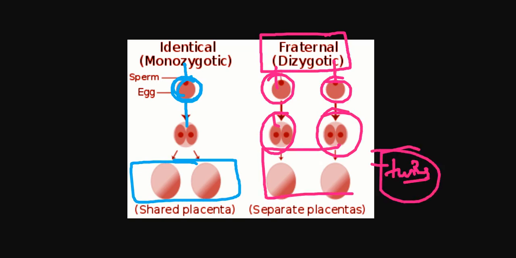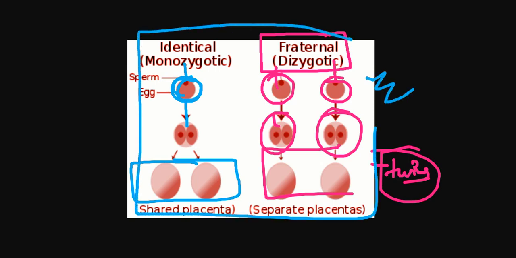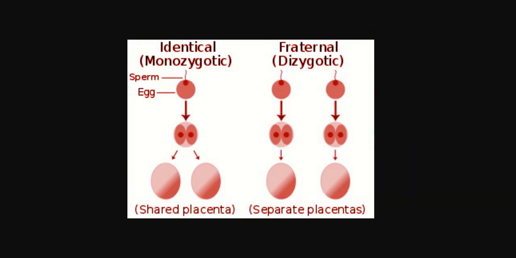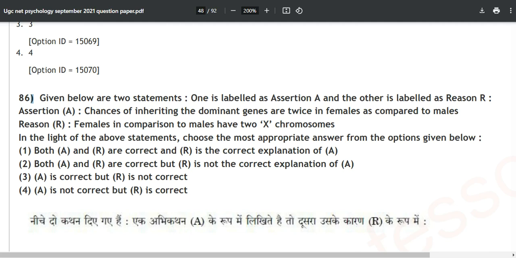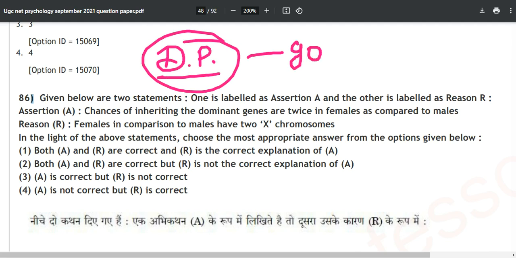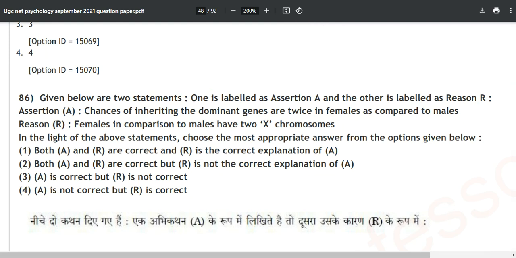Don't worry, when you find this question, I will tell you that I have explained it over here, and then you will be able to easily recall. So now you have understood complete developmental psychology over here. You will be able to solve 90% of questions just on this much. All right, so the correct answer over here is option number 1. Both A and R are correct, and everything is happening as it is.